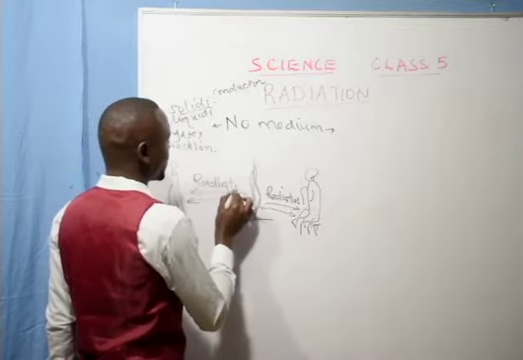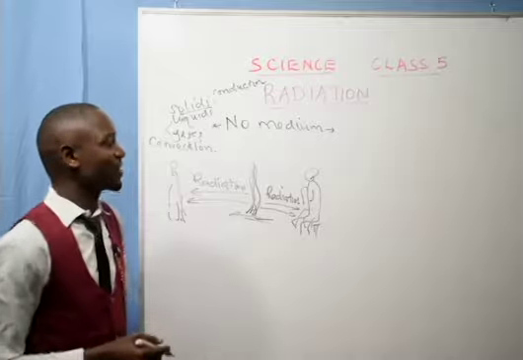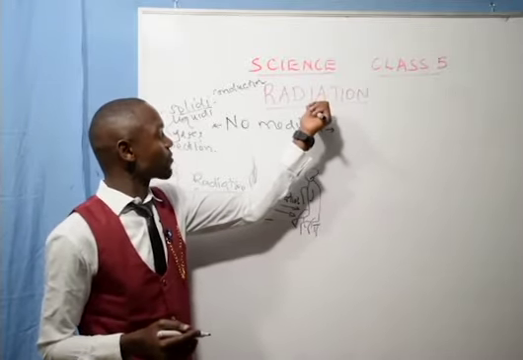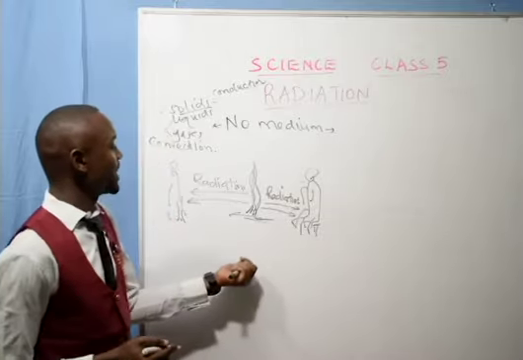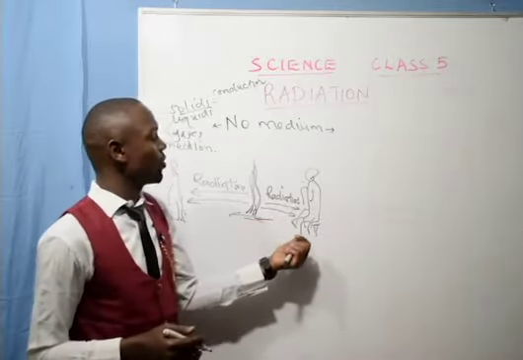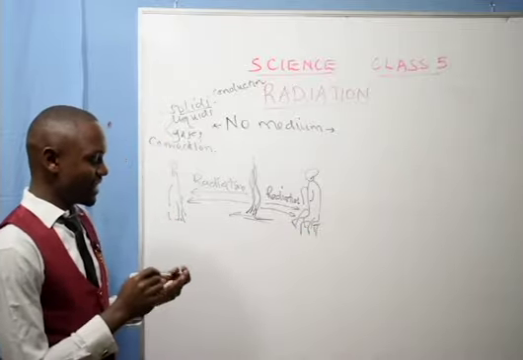So those are the only two ways of radiation. One, heat from the sun reaches the earth through radiation. Another one is heat from the fire will reach your legs through radiation.